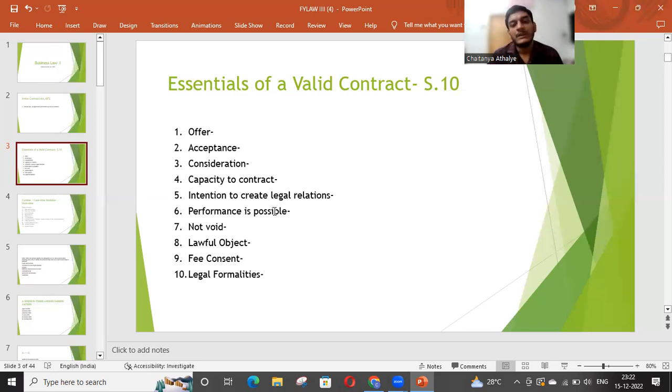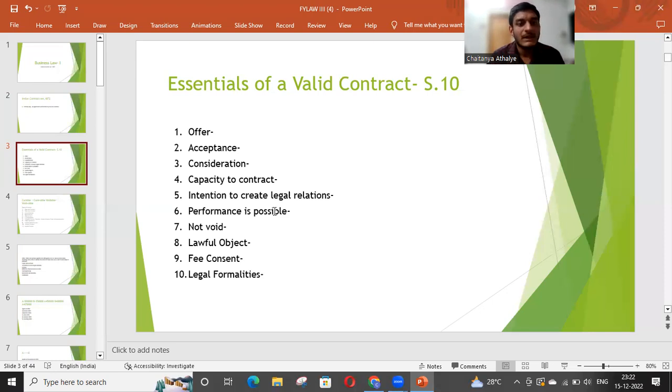For example, if I say that you pay me 10 lakh rupees and I will make you immortal. Is it really possible for me or for anyone to make any person immortal? No. So that kind of agreements or that kind of contracts will never be considered as valid contracts. Basically, this agreement will never get the support of law, so it will never become a valid contract. Yes, but buying or selling a property, that is perfectly possible and practical contract. So the law will support that and it will become a valid contract.